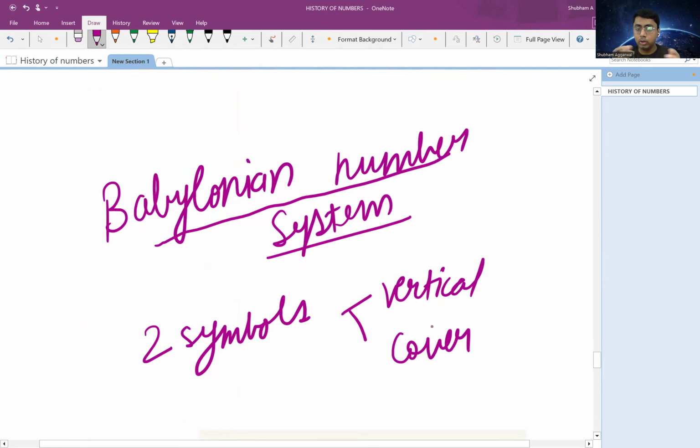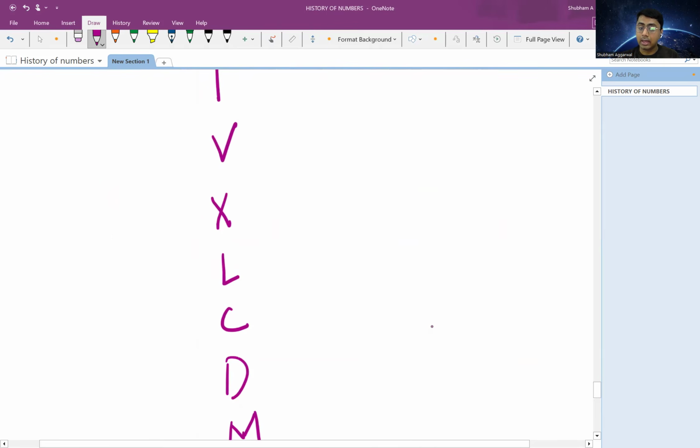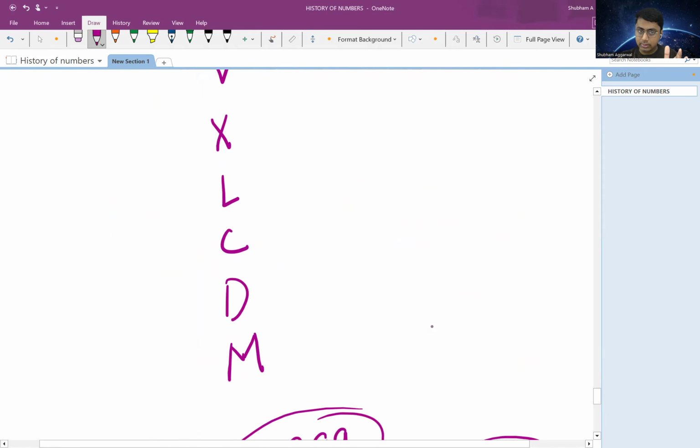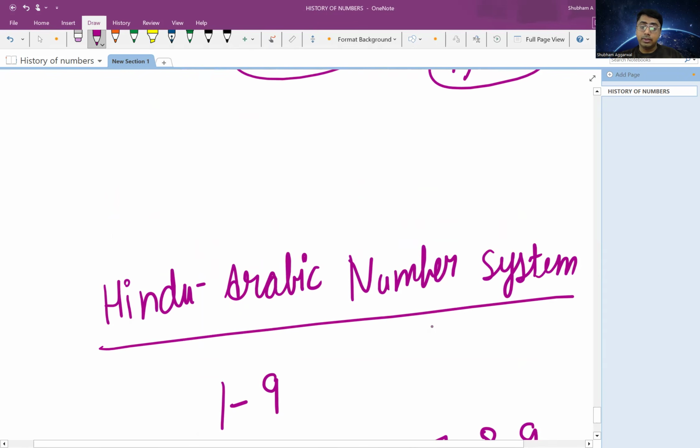Similarly, we had a Babylonian number system. It only had two symbols, but it was not easy to represent large numbers using the Babylonian number system as well. Then we learned about the Roman number system. In the Roman number system, we had a total of 7 symbols that were derived from letters. Again, in the Roman number system, it was not possible to represent large numbers, right? Then finally came the Hindu-Arabic number system.